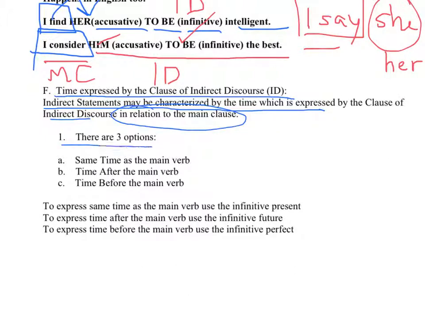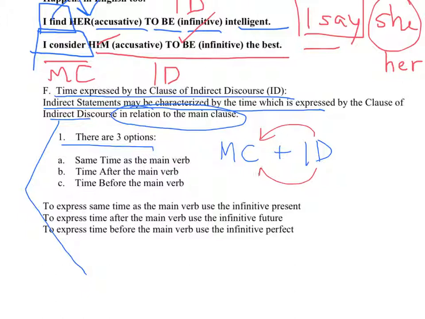There are three options, and this is the crucial point that students have difficulty with. The clause of indirect discourse can express the same time as the main verb. It can express time after the main verb, or it can express time before the main verb.